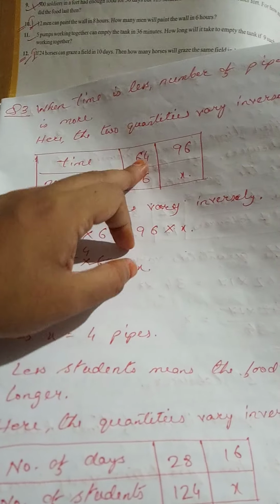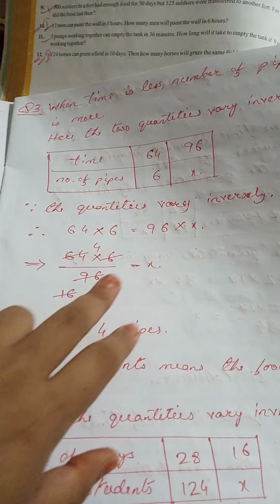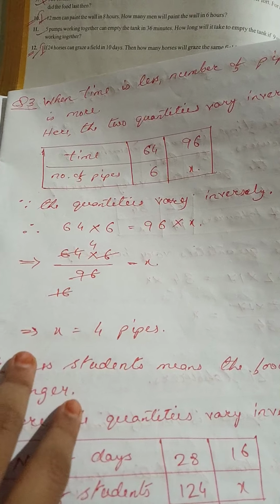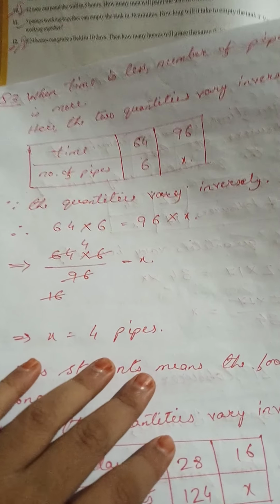So 64 into 6 equals 96 into x. I'll bring this 96 to this side, it becomes divided. After cancellation, x is 4 pipes. That means the number of pipes is 4. Next, question number 4.